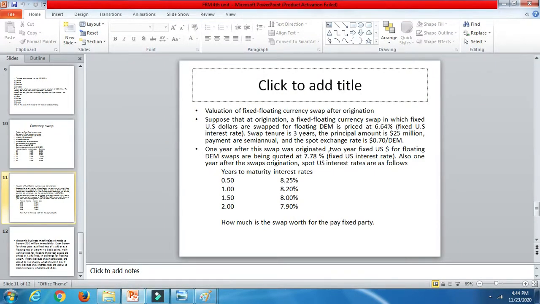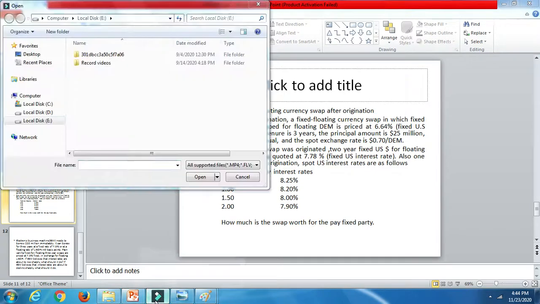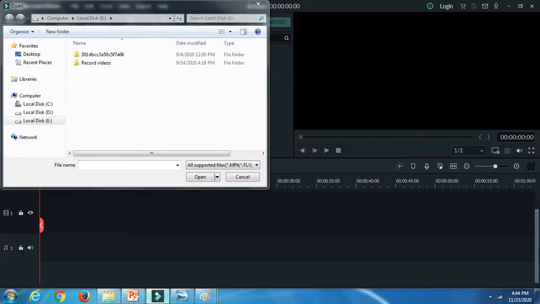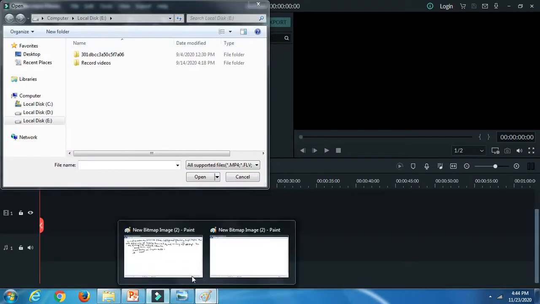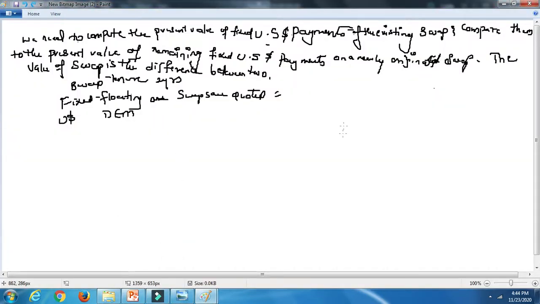Suppose that at origination, a fixed-for-floating swap in which fixed US dollars are swapped for floating deutsche marks is priced at 6.64. So let's take down that 6.64 only. Percent. Tenure is 2 years. Payments are semi-annual. Let me write down that information also.